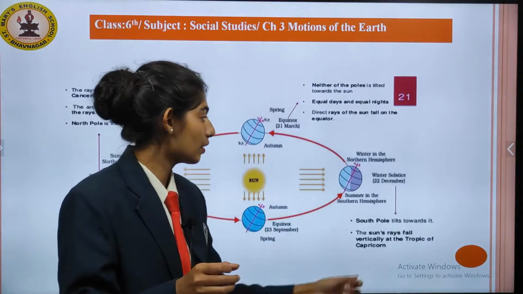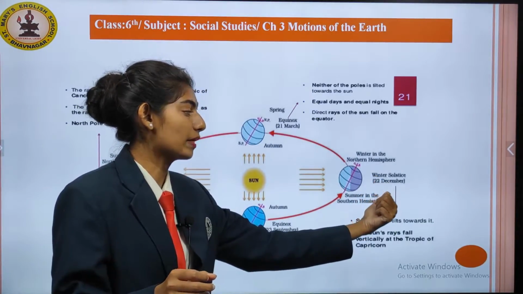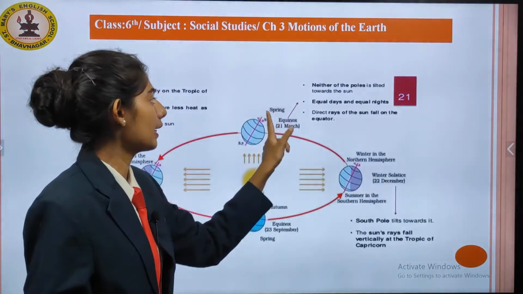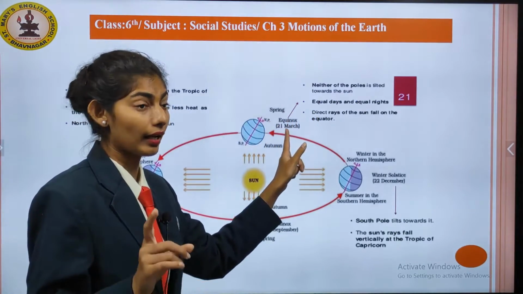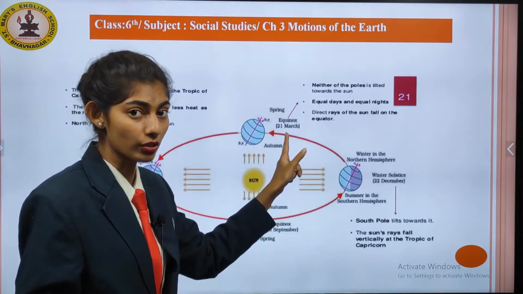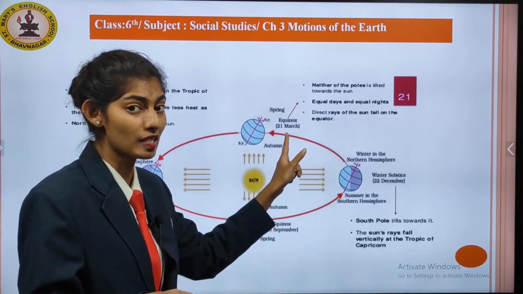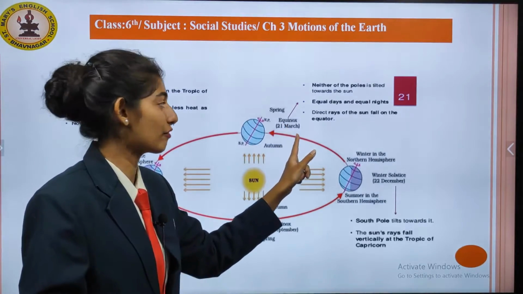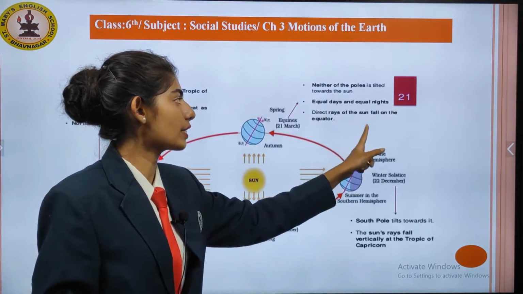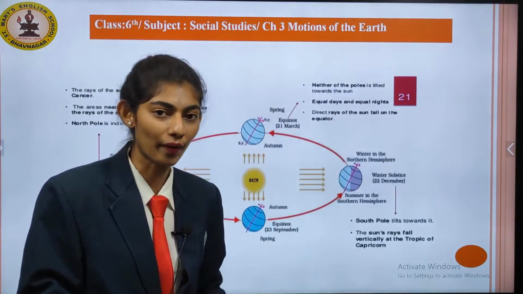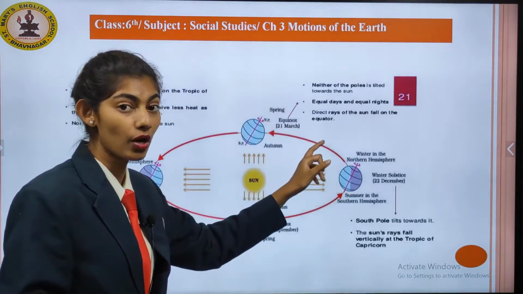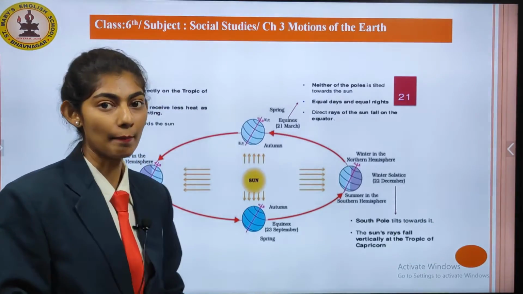So what do you see over here? It means equinox. It occurs on 21st March, and the direct rays of the sun fall on the equator. So this was about equinox, and we studied about summer solstice.